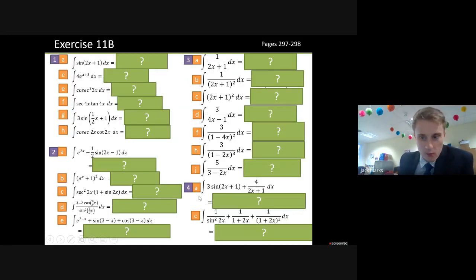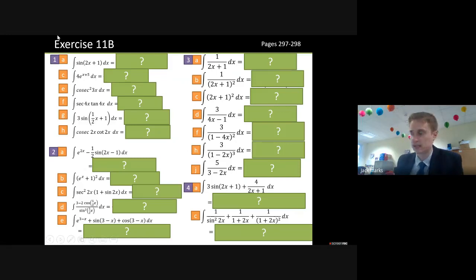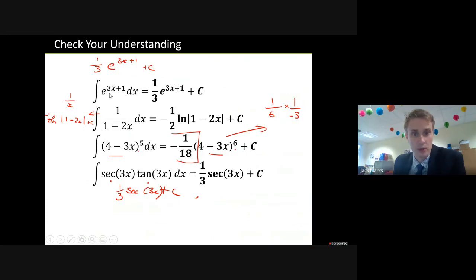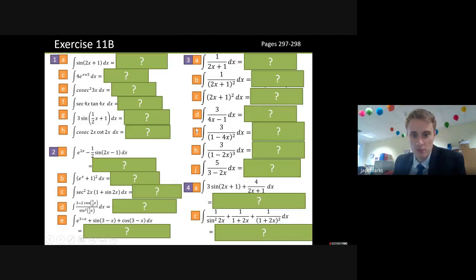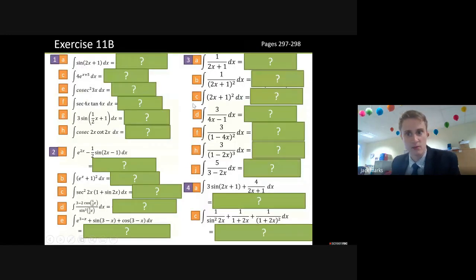Okay, so this exercise here you will find quite challenging. I would recommend, even if you've heard what I've alluded to already about substitution coming on later, it's still a good one to be able to do quite quickly, especially with the more simple examples like this one here at the top. You might save yourself a bit of time by not needing to do the substitution. So you should be ready to have a go at these questions here from the book. And that's where we're going to leave that video.